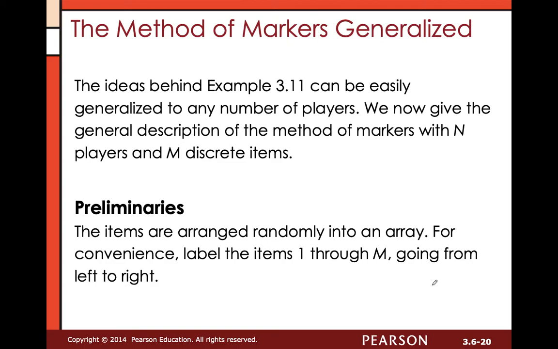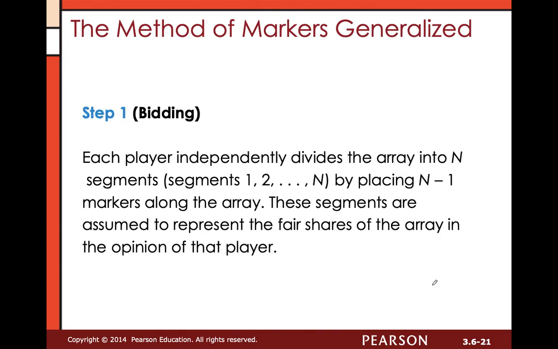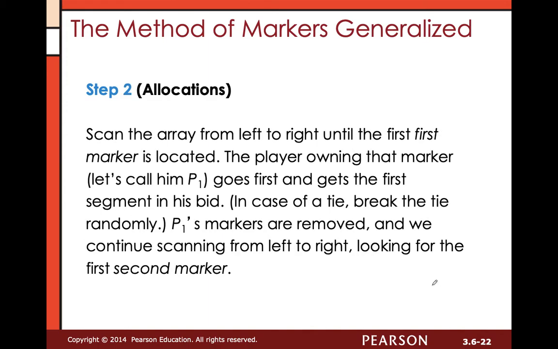The ideas behind this can easily be generalized to any number of players. We're just going to give a quick description of how that would work with N players and M discrete items. So, preliminaries: items are arranged into an array. For convenience, we'll label them 1 through M, going from left to right. The bidding works just the same. Each player takes turns dividing the array into segments by placing N-1 markers along the array. These segments are assumed to represent fair shares in the opinion of that player.